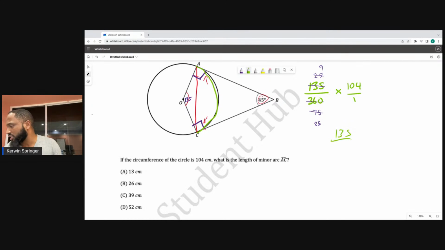$135 over 360 multiplied by 104 over 1. I was supposed to try 45. 45 could go into this, so I was supposed to try 5 and 9. 45 could go into this 3 times, and 45 could go into this 8 times.